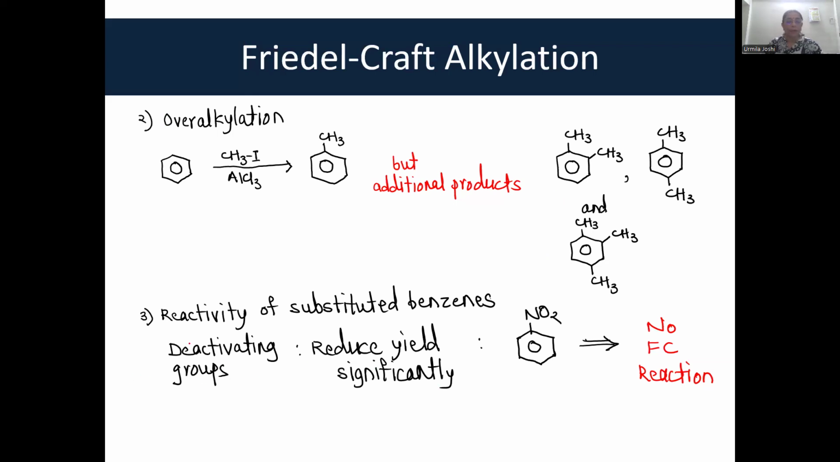Reactivity of substituted benzenes is a major concern, particularly when there is a deactivating group. Now, what is a deactivating group? Right now, don't worry. We are going to see in the next lecture what are deactivating groups. But deactivating groups, if they are present on benzene, reduce the yield of the product significantly. And when the deactivating group nitro is present on benzene, nitrobenzene does not undergo Friedel-Crafts reaction. So this is a disadvantage.